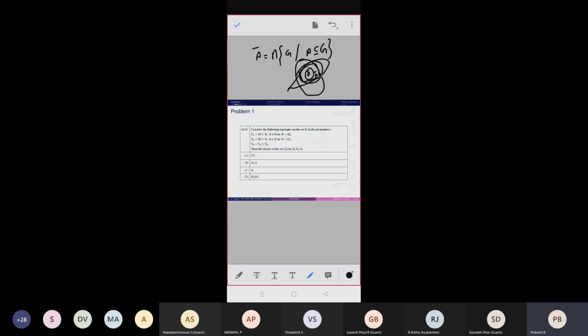With this basic knowledge, we will solve this problem. Just read the question. Consider the following topologies on the set R of all real numbers, so we are working on the real line.